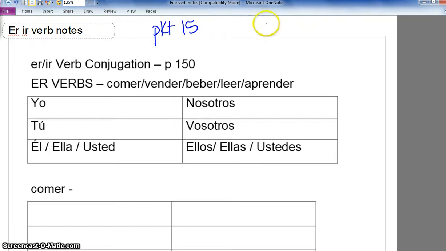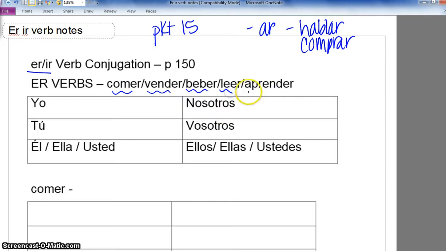So as you know, in the past we've gone over verbs that end in AR like hablar. Also we went over comprar. Now we're going to go over verbs that end in ER and IR. For example, verbs that end in ER are like comer, vender, beber, leer, aprender. So all those verbs, they don't end in AR, they end in ER.